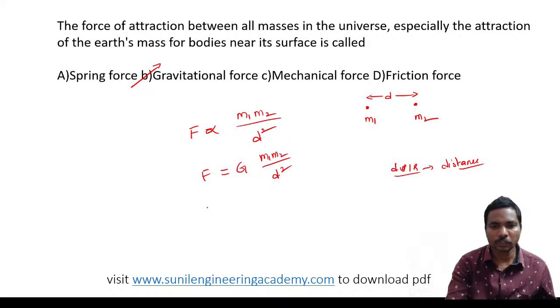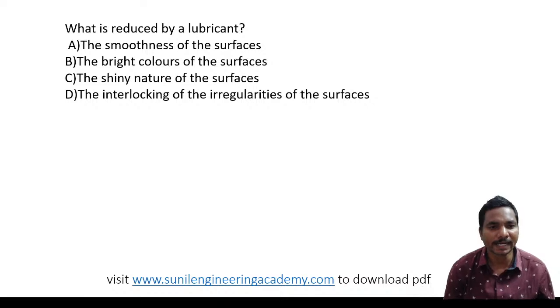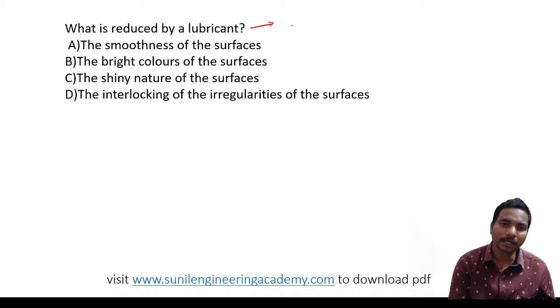Okay, coming to the next one. What is reduced by a lubricant? Yes, a lubricant is used to reduce friction.